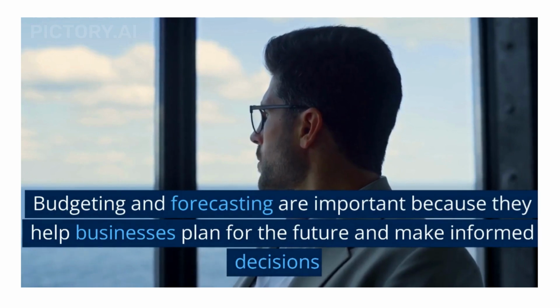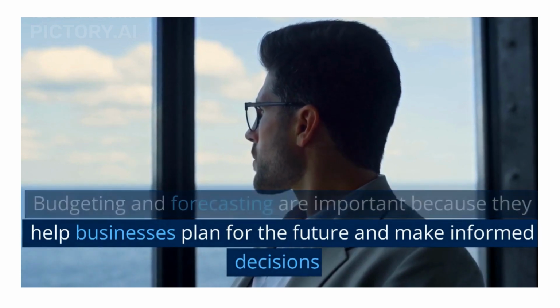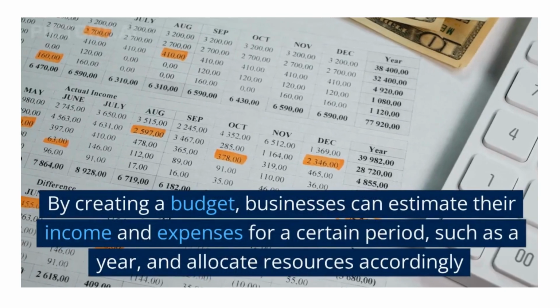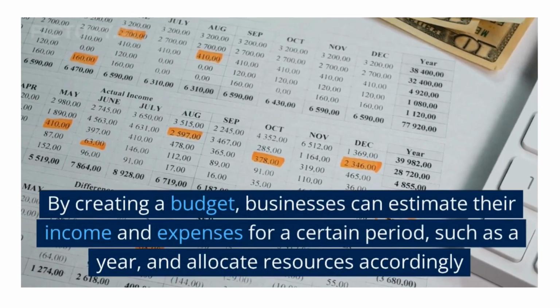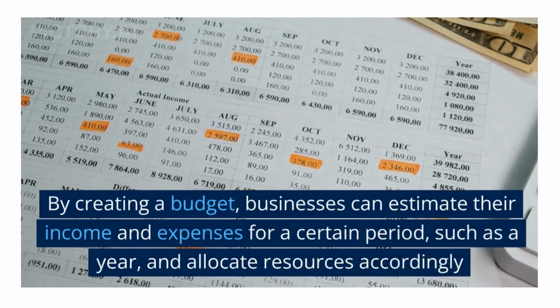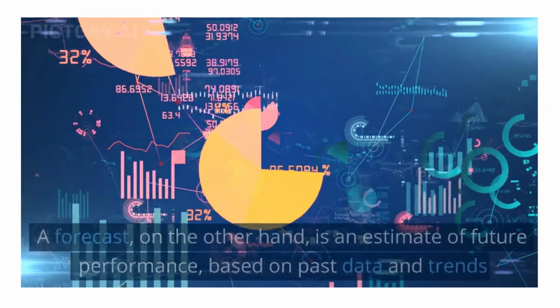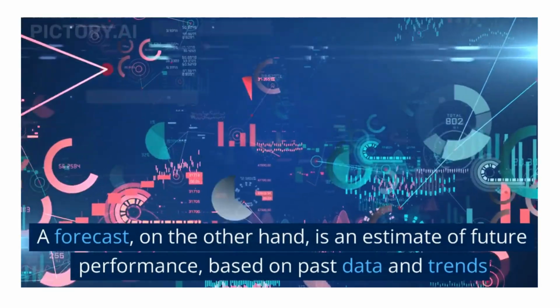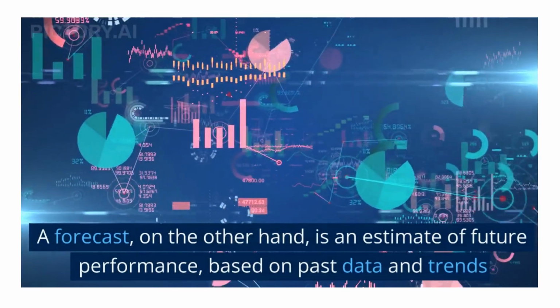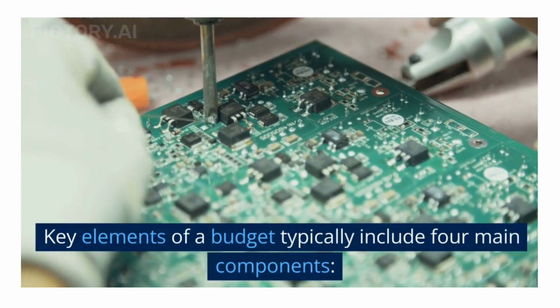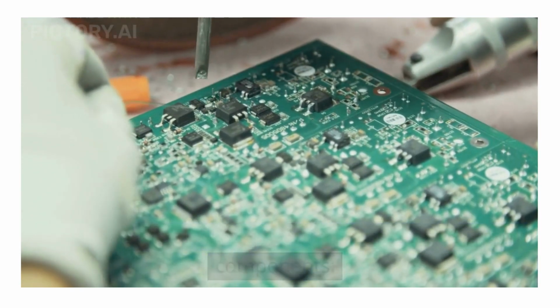Budgeting and forecasting are important because they help businesses plan for the future and make informed decisions. By creating a budget, businesses can estimate their income and expenses for a certain period, such as a year, and allocate resources accordingly. A forecast, on the other hand, is an estimate of future performance, based on past data and trends. Key elements of a budget typically include four main components.